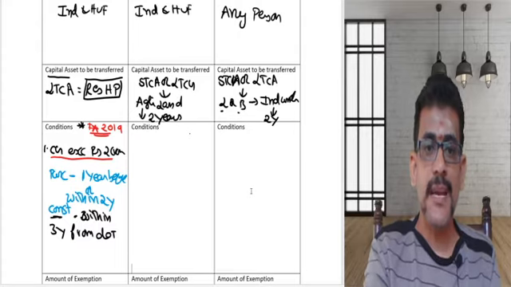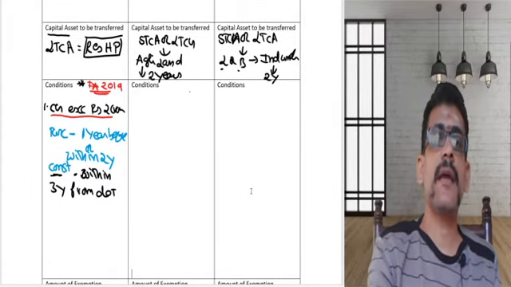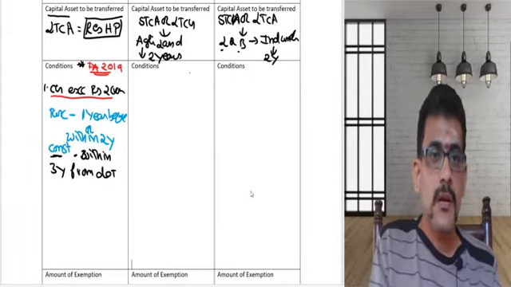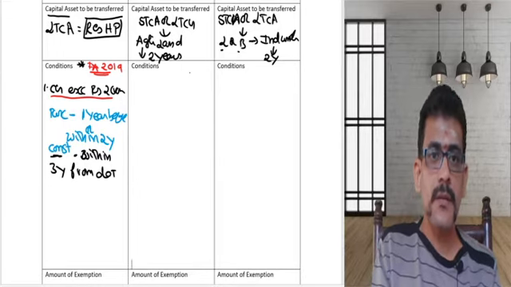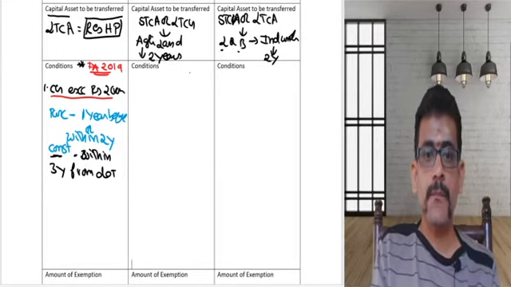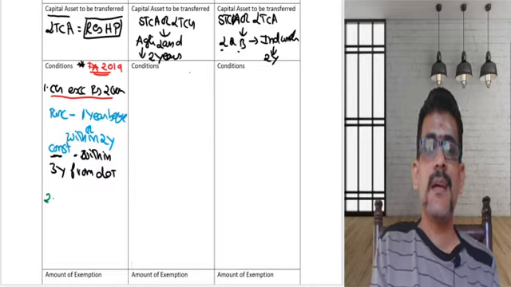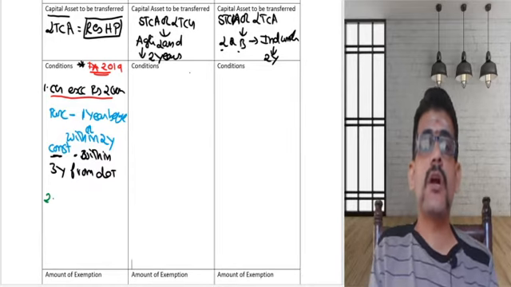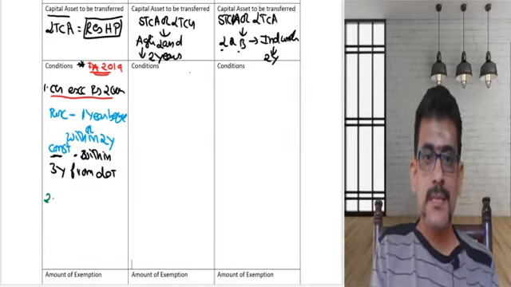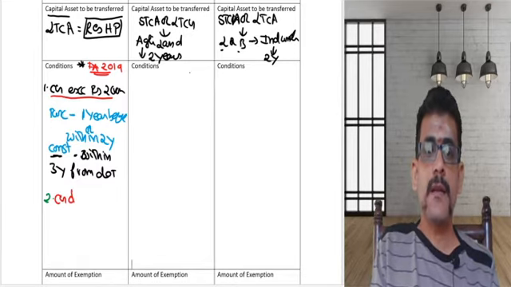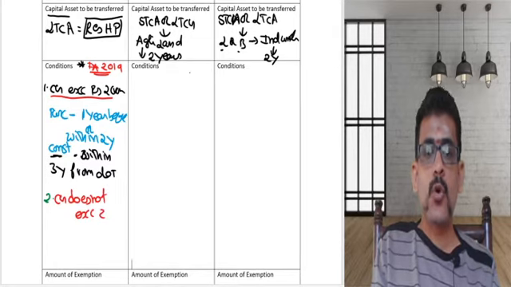Capital gain exceeding 2 crores, we have discussed. Now let us see the second one, which is capital gain does not exceed 2 crores.